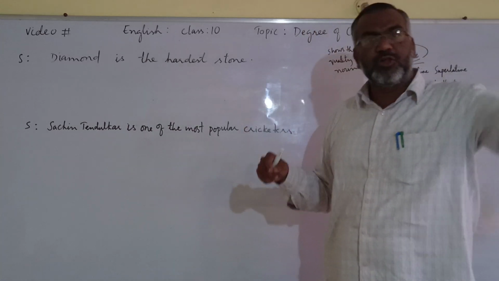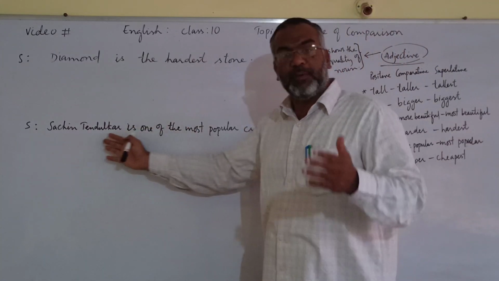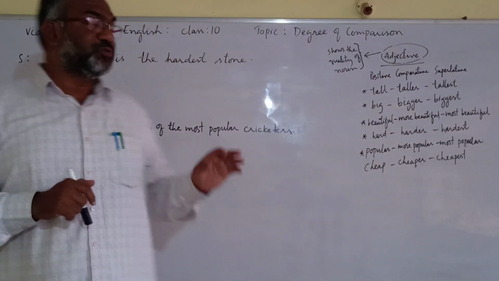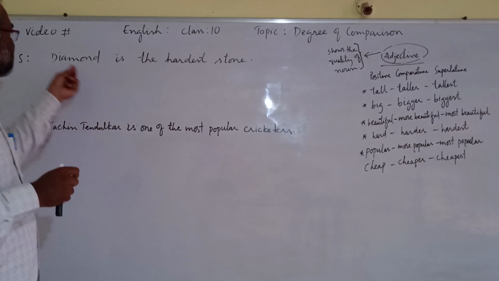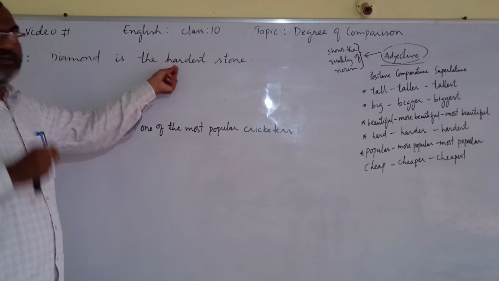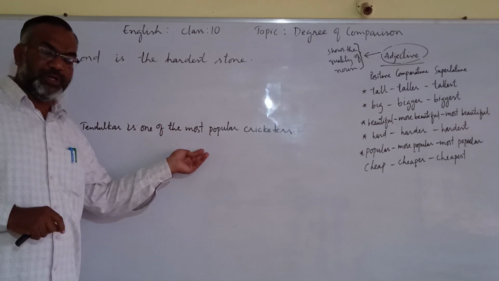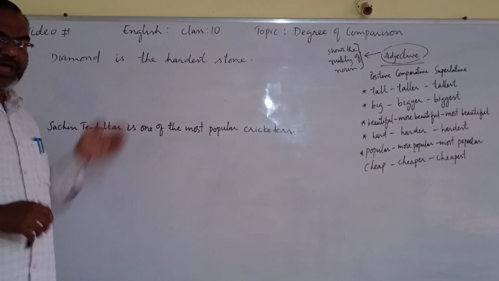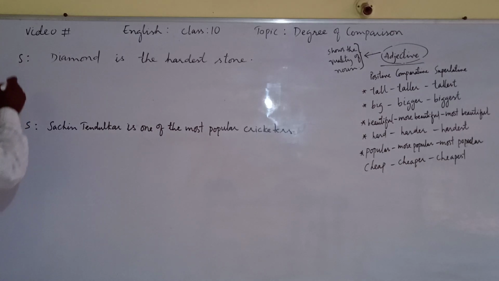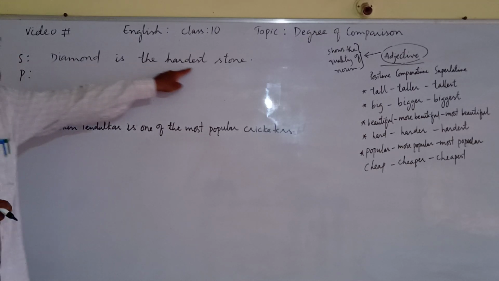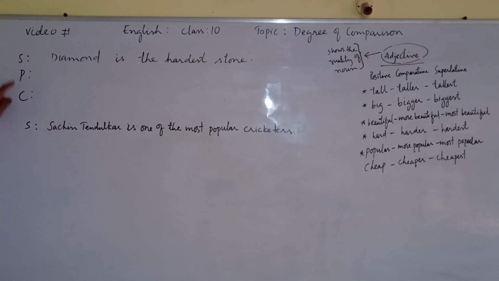That means there are also some other cricketers who are as popular as Sachin Tendulkar. To change these, there are two slightly different sentences. One example I have chosen with the hardest, and this one is one of the most popular. I will show you how to change both types into positive and comparative. Here I have written S for superlative, this is already superlative, P for positive and C for comparative.